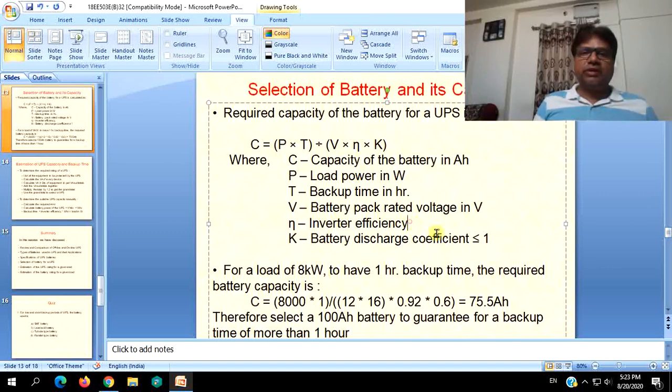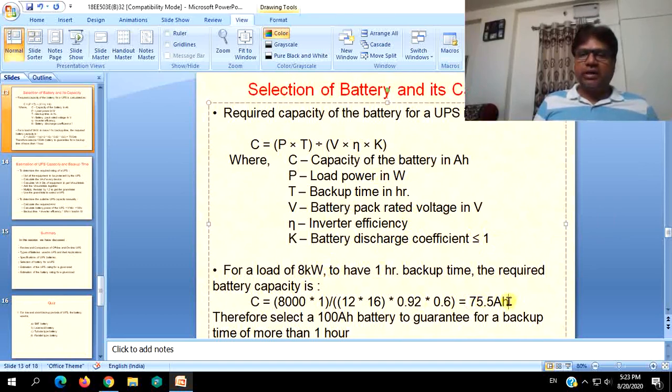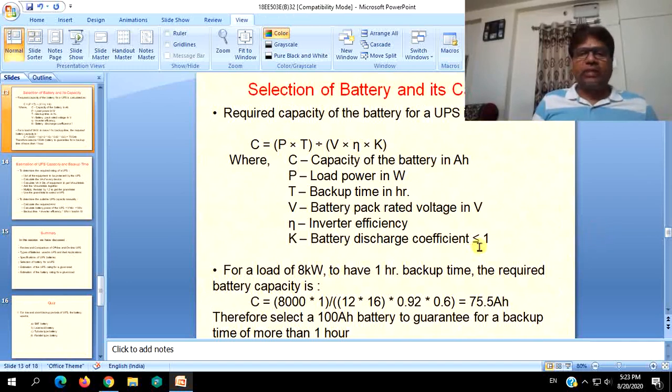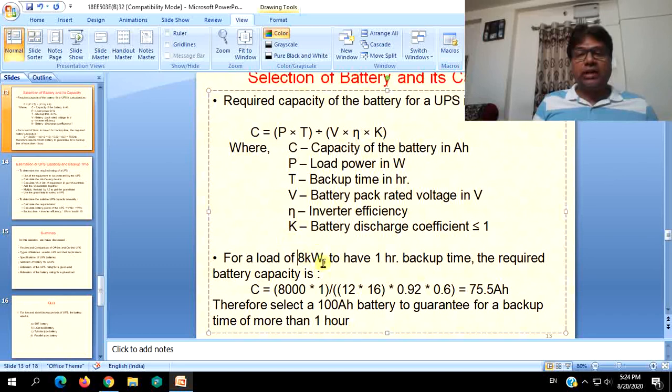Next, inverter efficiency. K is the battery discharge coefficient, which is normally equal to or less than 1, depending on different battery ratings required, and it depends on the particular manufacturer also. These are the inputs taken from one of those manufacturers. So from this, you can calculate for a load of 8 kilowatt, which is a very high load. You are going to find out a battery with higher capacity, 8 kilowatt to have 1 hour backup time.